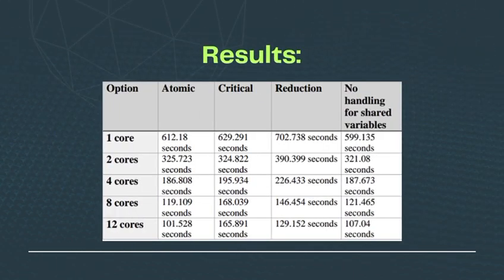Finally, the results. From the table, we can see that atomic is generally faster than the other options, which could potentially make it the best choice. However, there was one shared variable in the code that couldn't be handled due to it being a complex calculation. Therefore, it isn't the most optimal option, since race conditions are still possible. This, in our opinion, makes reduction the best way to handle the shared variables in our code, as its execution time is rapidly decreasing as the number of cores increase.